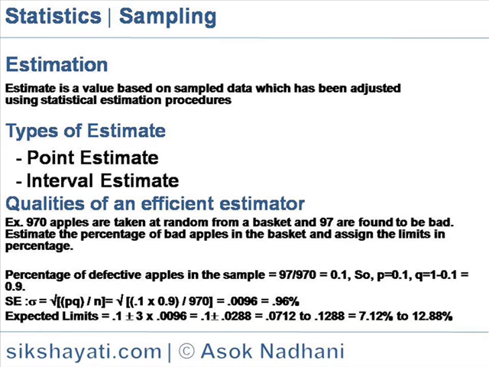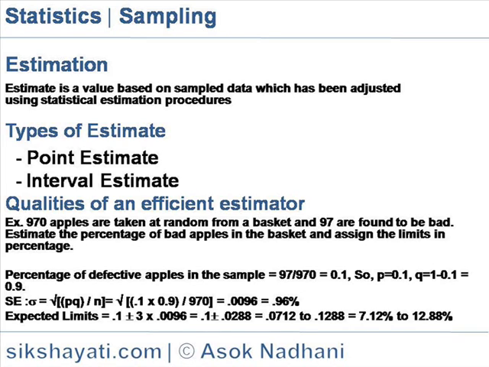Qualities of an efficient estimator. An estimator must be an unbiased estimator of the parameter. Efficiency of an estimator refers to the size of the standard error of the estimator. A statistic must be consistent, that is, as the sample size increases, the statistic must get closer to the parameter. The sufficiency of an estimator refers to the usage of the sample information by the statistic. Sample mean is more sufficient than the sample median.